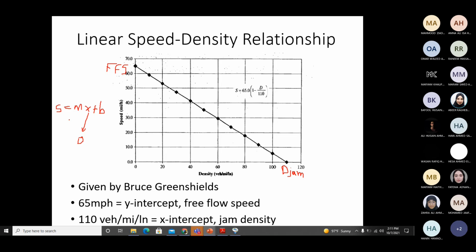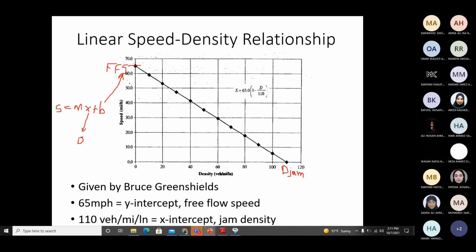Now, coming back to the equation of the straight line, b is the y-intercept, which is the free flow speed. B is the y-intercept, the free flow speed, and you can see here free flow speed equals 65. So b is 65. Then m is the slope of the line. Now slope means y upon x, right?